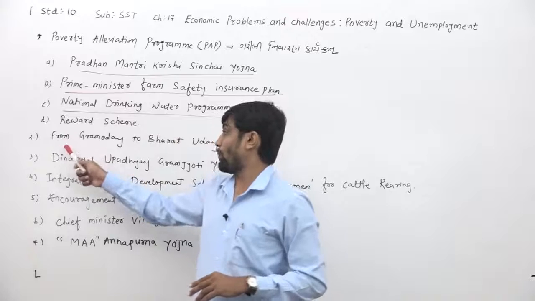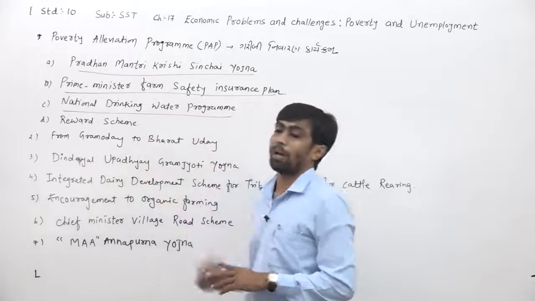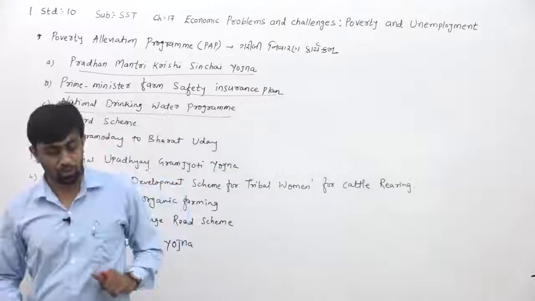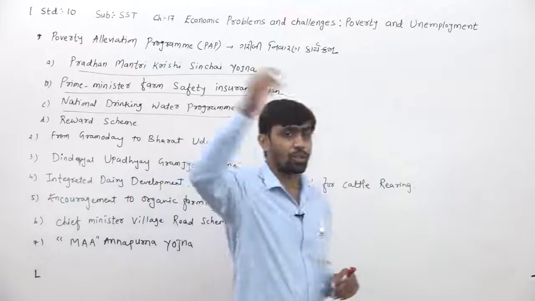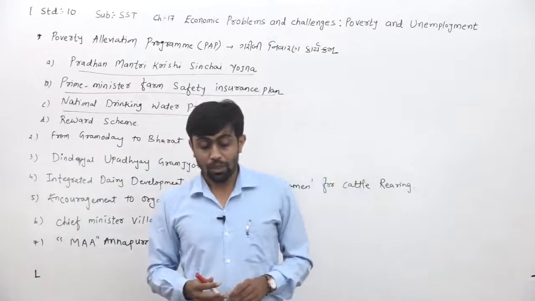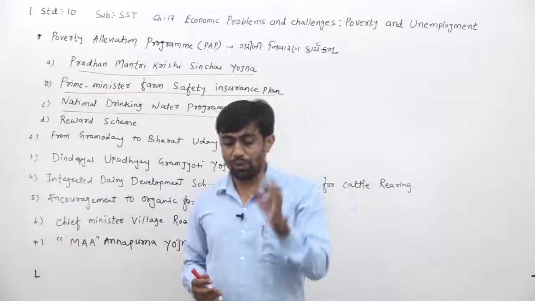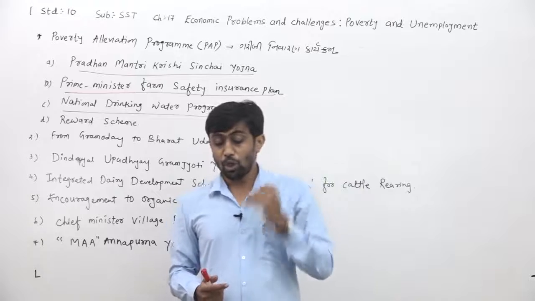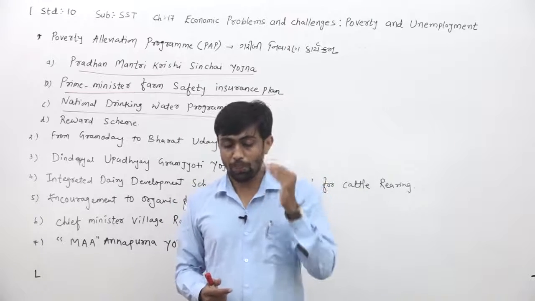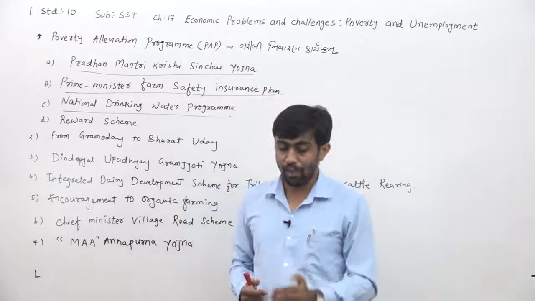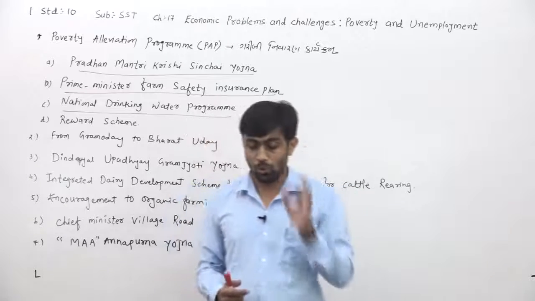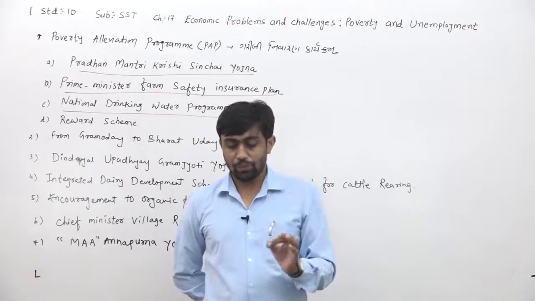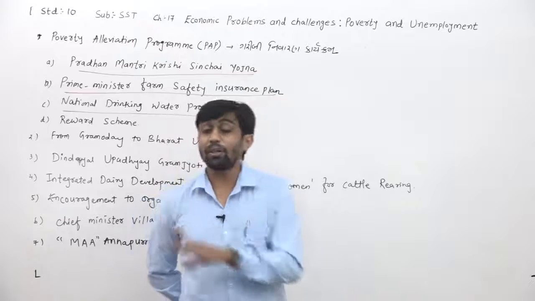Second, they have to give the main point from Gramoday to Bharat. Which one they have to give? From Gramoday to Bharat Udayam. It means from village to national level. Through such a program, farmer-oriented plans have been made to prevent the loss faced by the farmer due to wildlife damage to crops, by providing economic help for the fencing protecting the crop, production of grass for the cattle at the time of crisis, and economic help given by the government.